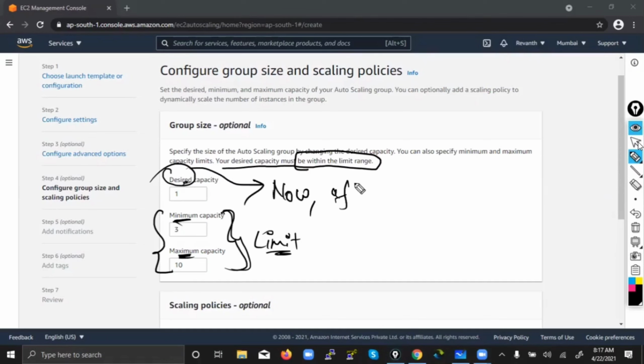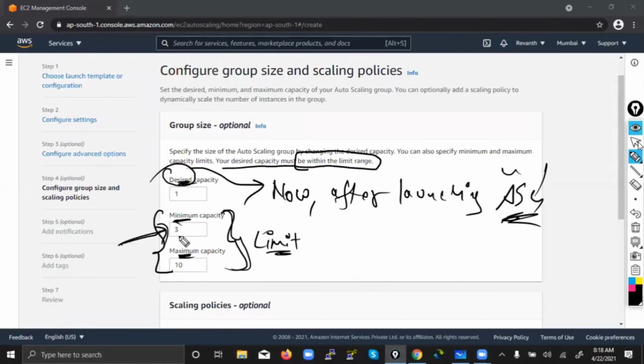Now after launching the auto scaling group, how many machines I want to start my business with, how many systems, is called desired capacity. So what did I say? I want to have a minimum of always 3. That's why I need to give either 3, or I can give 4, 5, 6, like that,